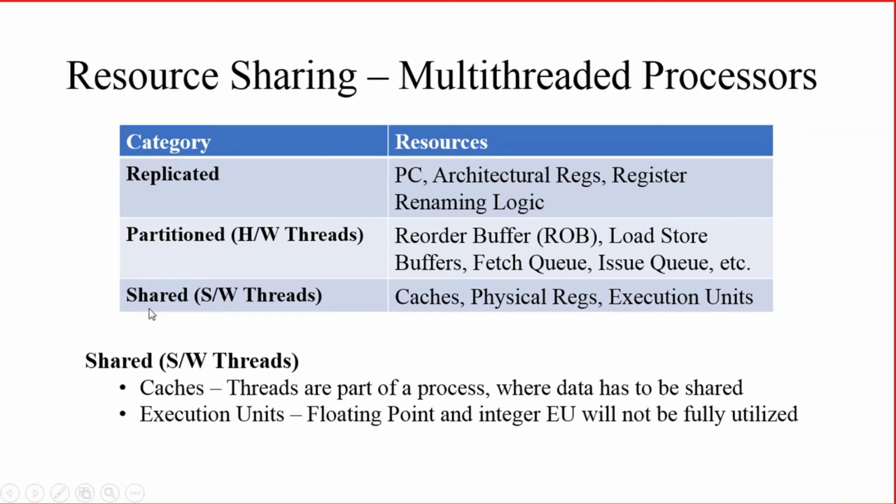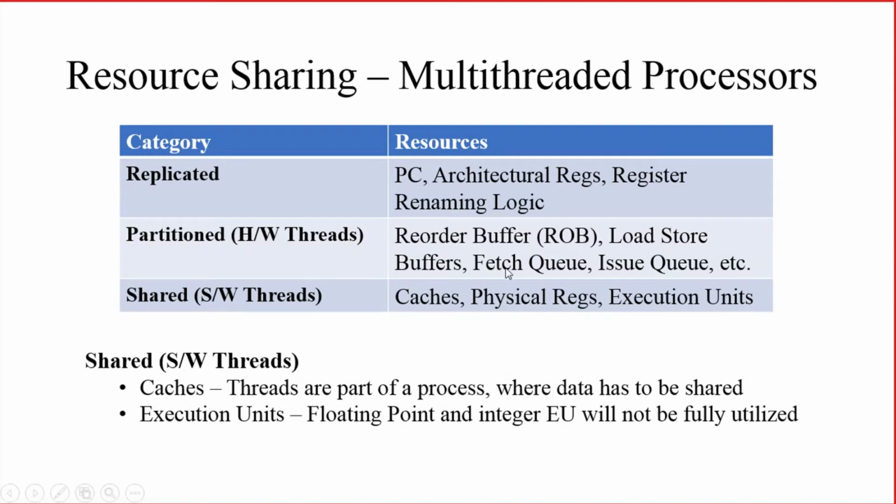Then there are certain other resources which are shared among the software threads. So which are those resources which are shared among software threads? That is what we have seen before. The caches, physical registers and execution units. Cache, physical registers and the execution units are shared among the software threads. Right, because for execution units, we don't have separate units, they will be shared.